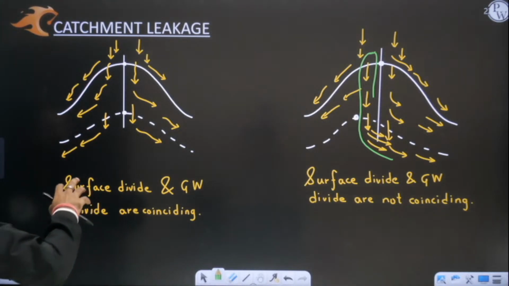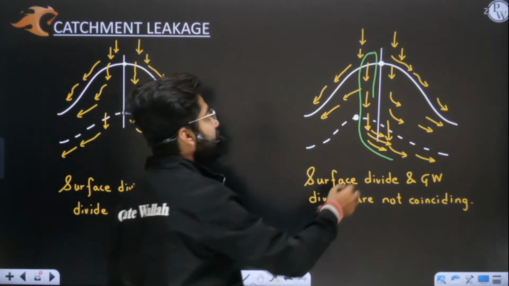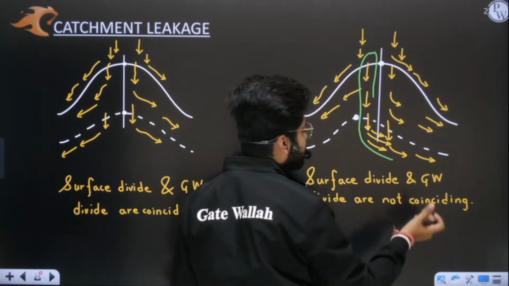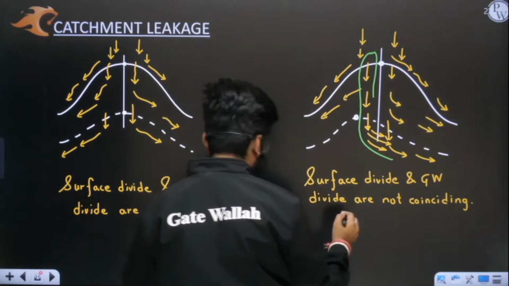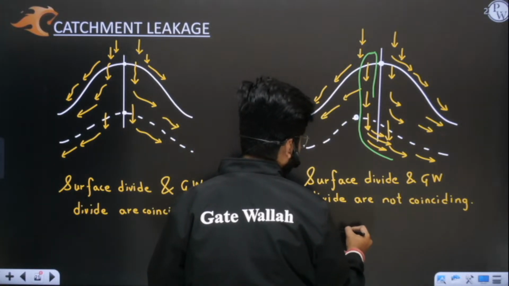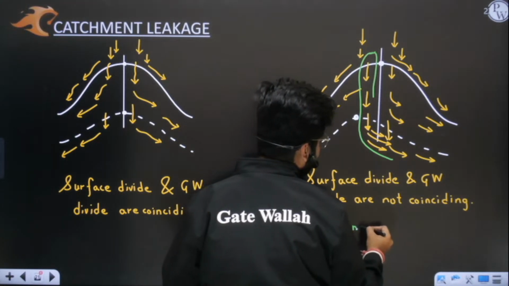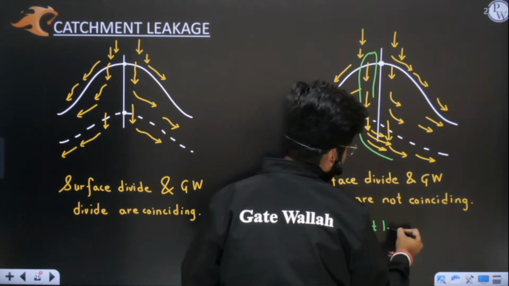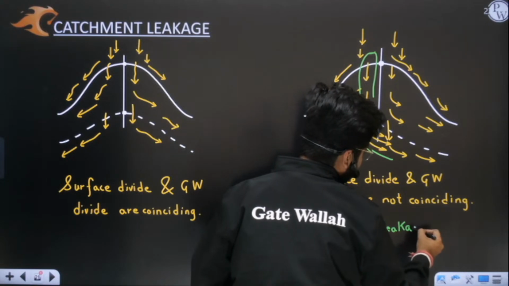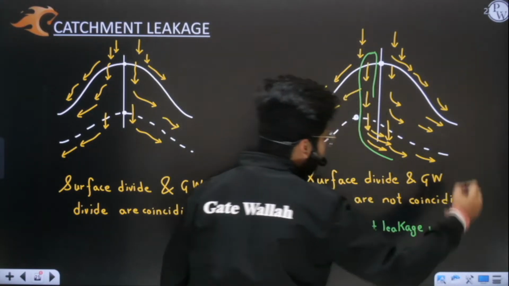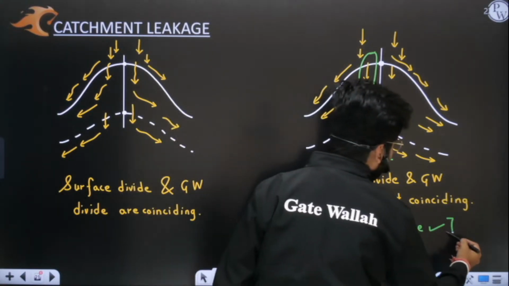But if they are not coinciding, if the highest point of surface and the highest point of groundwater do not coincide, then in that case catchment leakage will be there. Yes or no? It will be there. I hope this is clear to you.